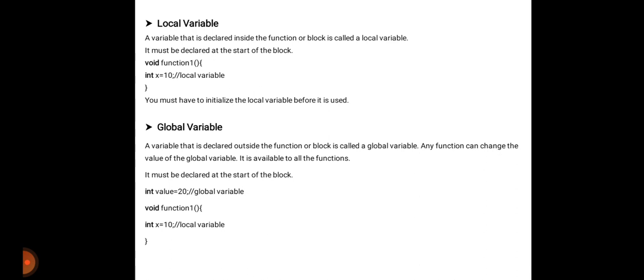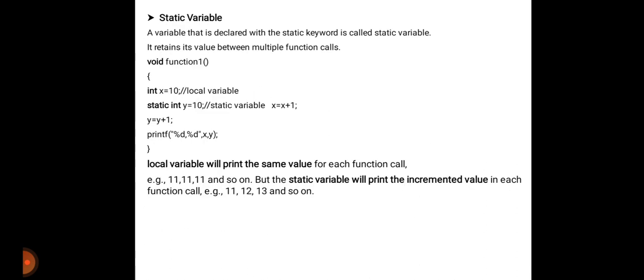Suppose int value equals 20, which is a global variable. Then void function1 open brace, int x equals 10. Here both variables are present: the local variable inside the block and the global variable which is outside the block. Then close brace. This is the example of a global variable.